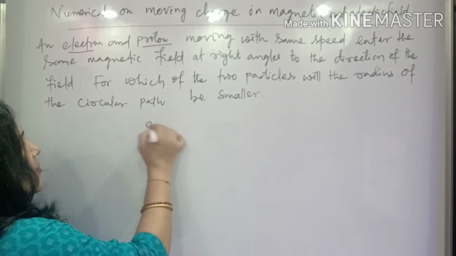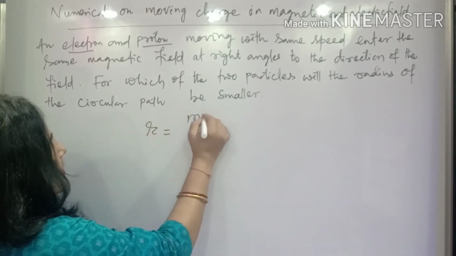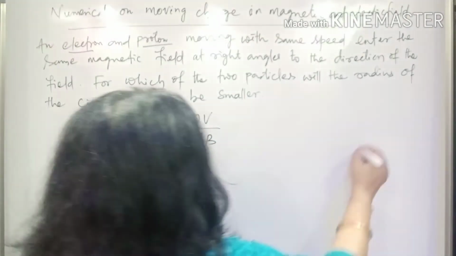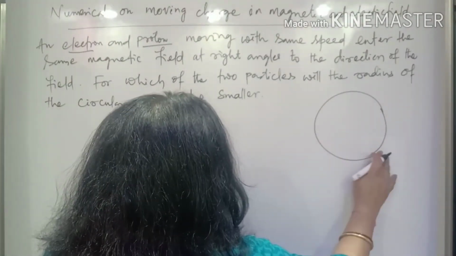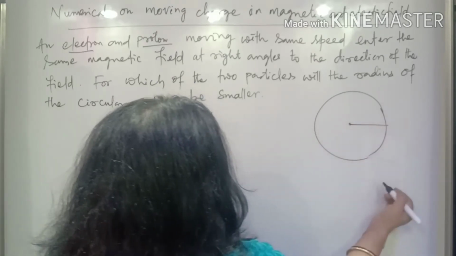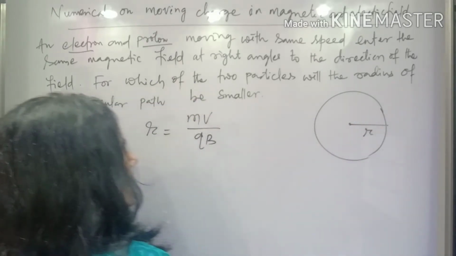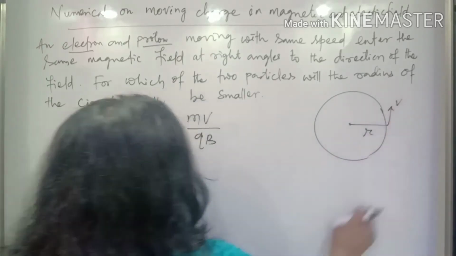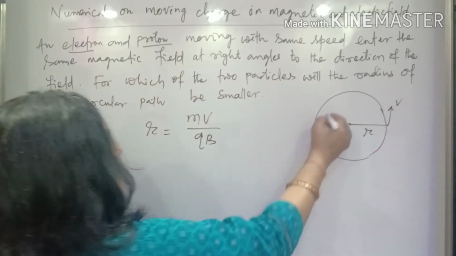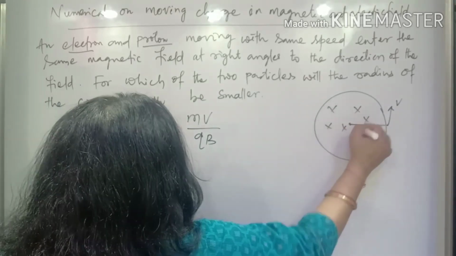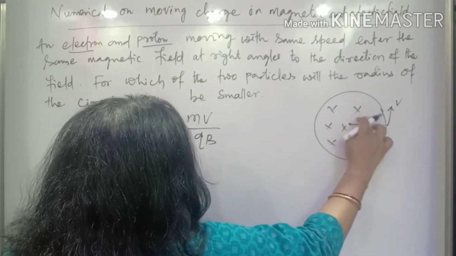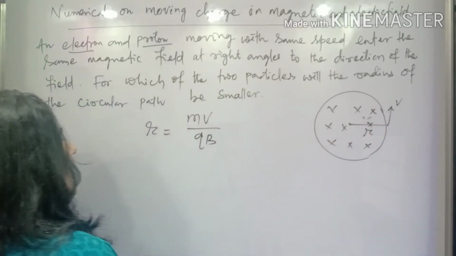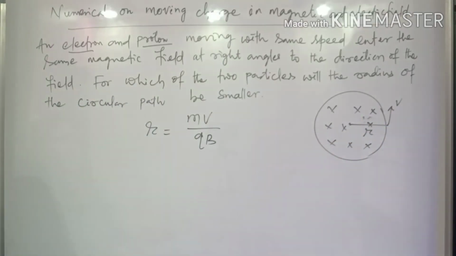So what is the radius formula? R equals mv by qB. This is the radius of the circular path when the particle is moving inside the magnetic field. Here the velocity with which they are moving is v, and B is the magnetic field in which they are moving. So in that case, what is R's formula? R equals mv by qB.